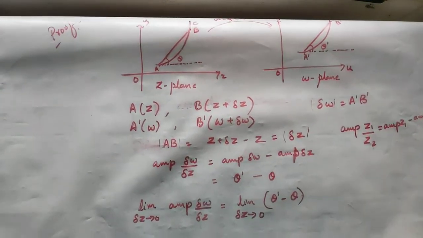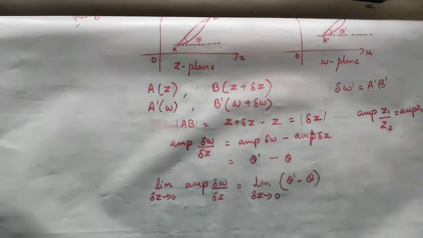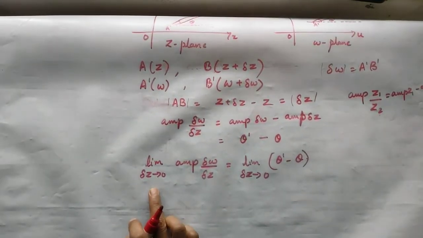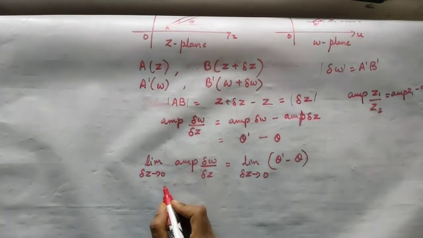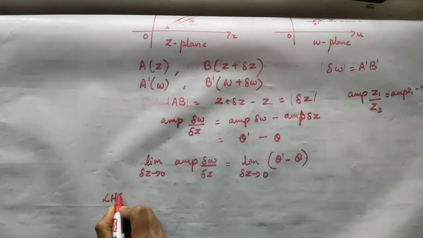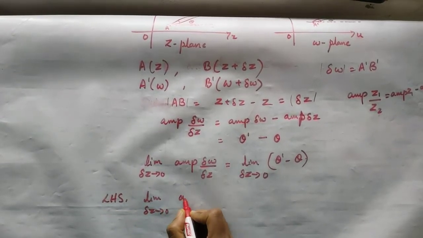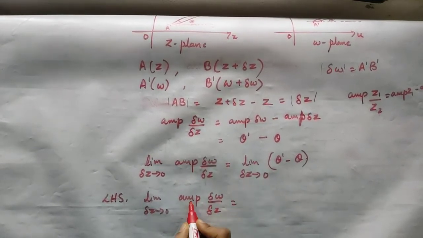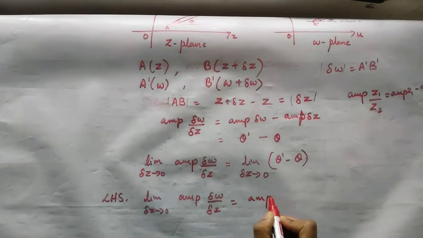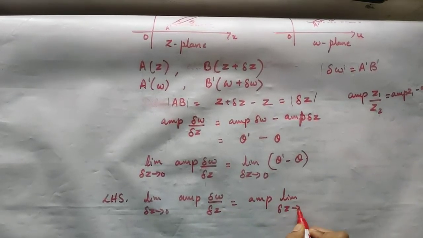Now let us understand the limit as delta z tends to 0 of the amplitude of delta w divided by delta z. Let us consider only the LHS. Here the LHS is the limit as delta z tends to 0 of the amplitude of delta w divided by delta z. Now I can take that amplitude outside and apply the limit only to this fraction.